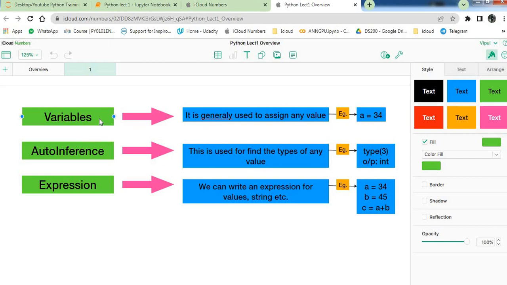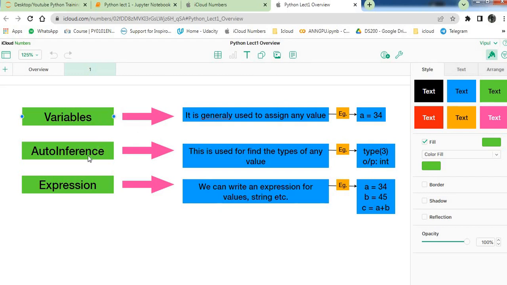So a variable is very useful in our programming language. Every time if you create some data frame, you can put that data frame inside a variable. That's why I said it is very important.